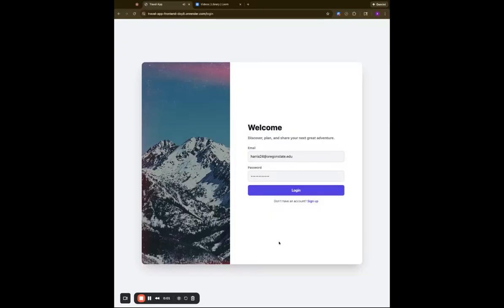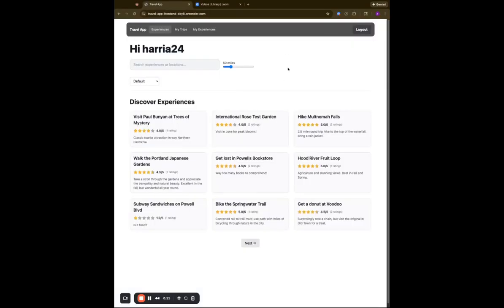So this is the login page of the application. There's a way to register for an account, or if you already have one, you can log right in. The main utility that this application provides to users is to give them a way to discover new experiences that other users have created and shared in the application, and to be able to see the ratings on those experiences as they're looking at them.